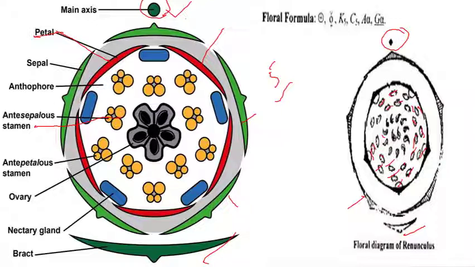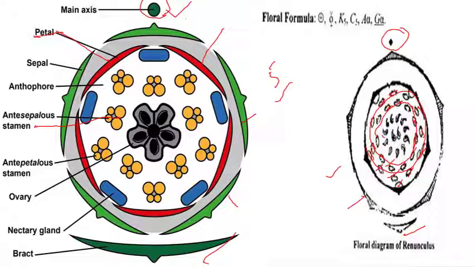As you observe in this diagram, these are all arranged in a spiral form. So the third whorl is related to the androecium, and the number of stamens is indefinite.